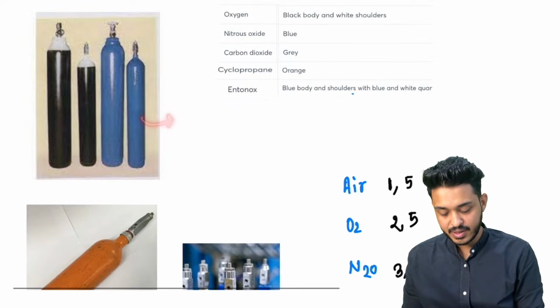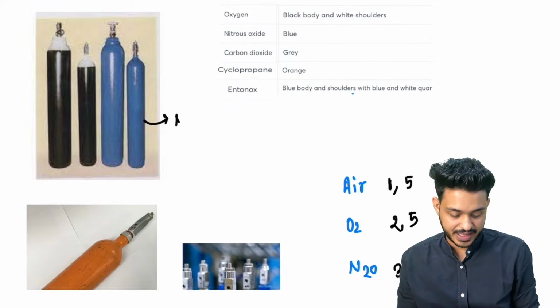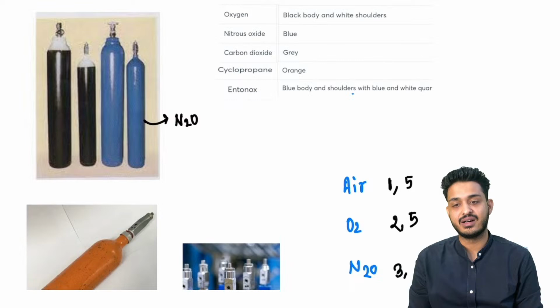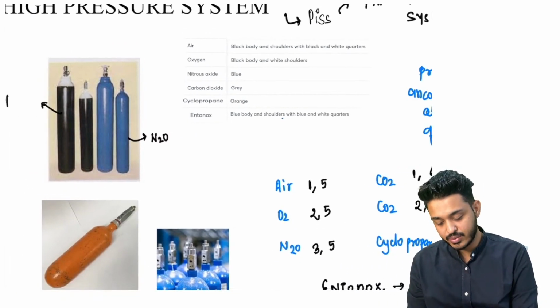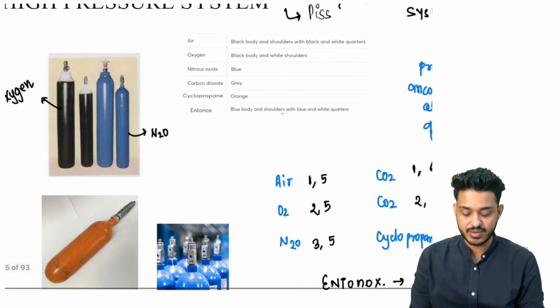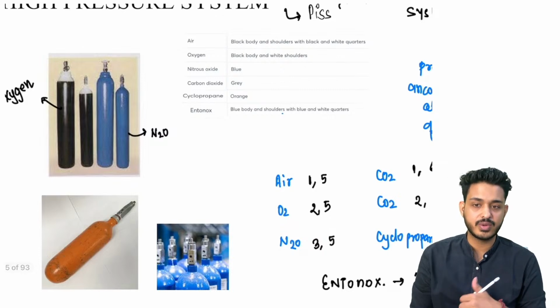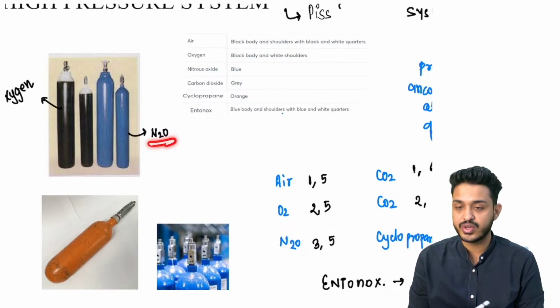Okay, remember this blue color cylinder is going to be N2O. N2O is going to be Neela. Black body, white shoulder is going to be your oxygen. Black body, white shoulder. Wherever you are, just repeat with me. Black body, white shoulder is going to be oxygen. This N2O is going to be Neela cylinder.